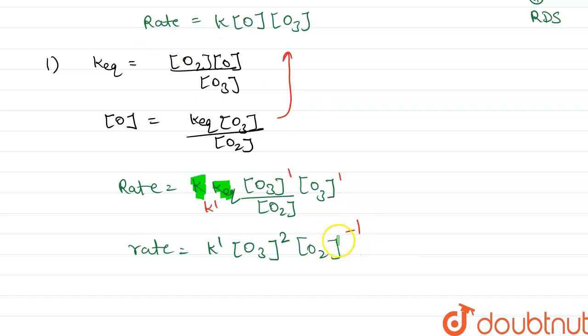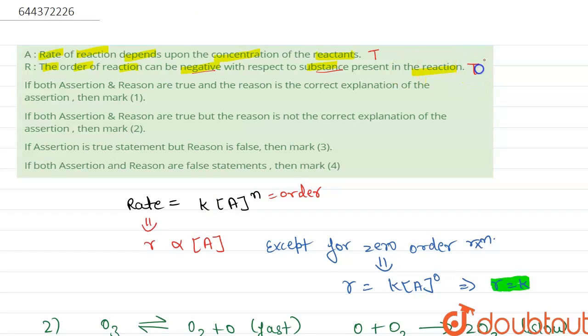Thus from here we can say that the order of a reaction can be negative with respect to a substance, and here the order of reaction is negative with respect to O2. Therefore it is clear that the second statement is also true.